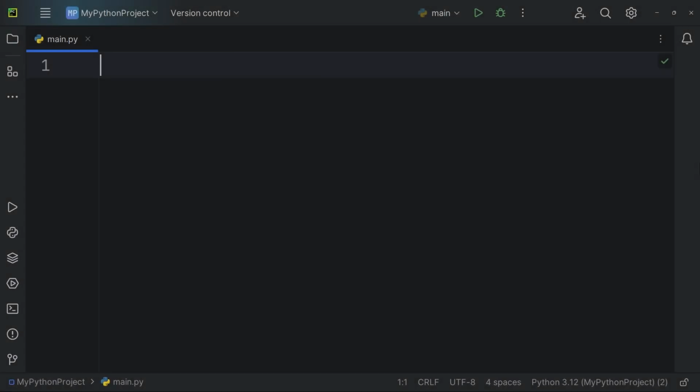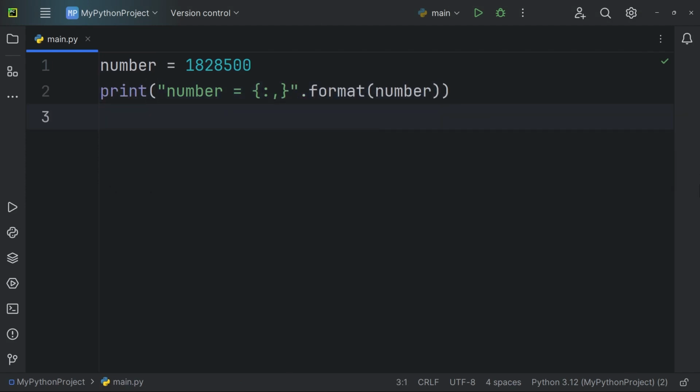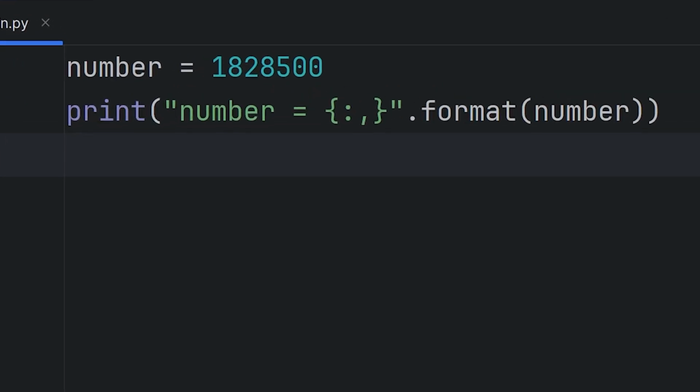The format method also lets us format numbers, such as adding commas for thousands or controlling the number of decimal places. When using string formatting, we can optionally provide a format specification for each field. The format specification is preceded by a colon after the field name or index.